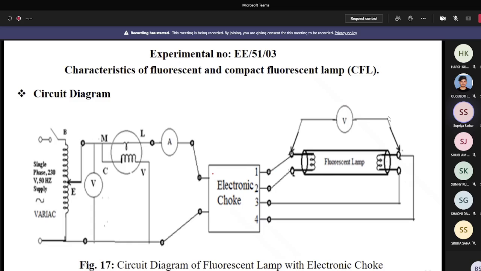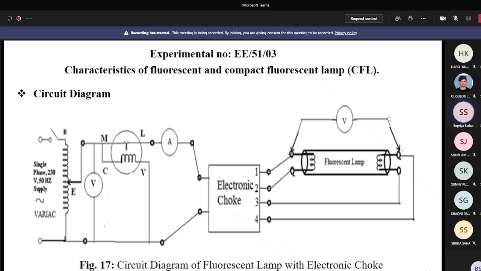So in the earlier case, the operating frequency is supply frequency, but here the operating frequency is in kilohertz range, near about 20 kilohertz to 80 kilohertz. You can think of how much frequency is increased by the electronic choke, by the inverter block of the electronic choke. So that much frequency is increased. So obviously there you cannot see any blinking of the fluorescent lamp.